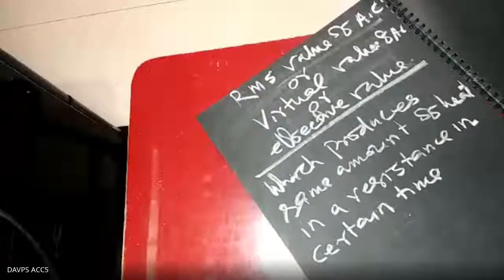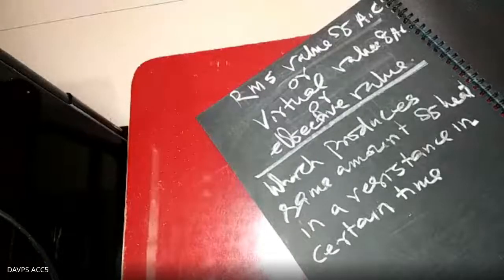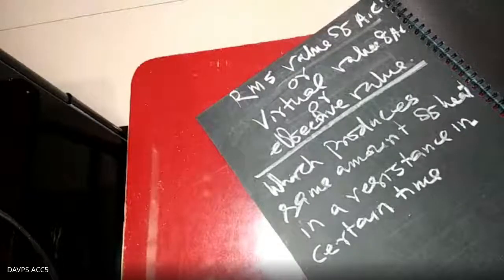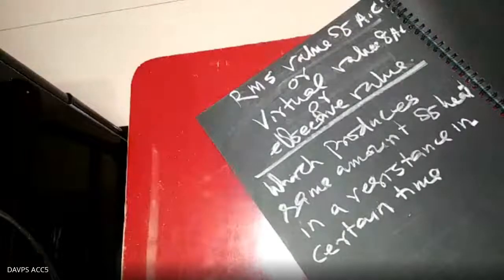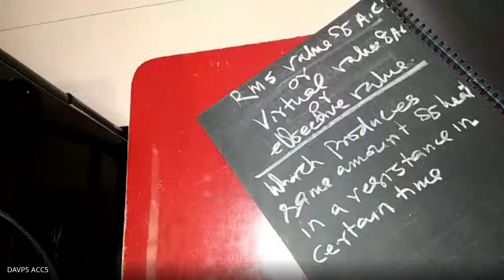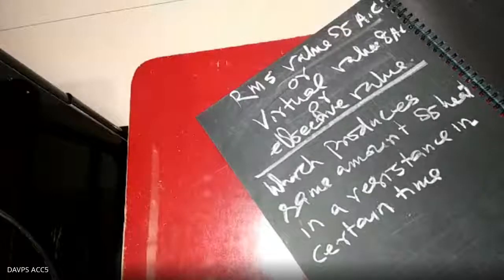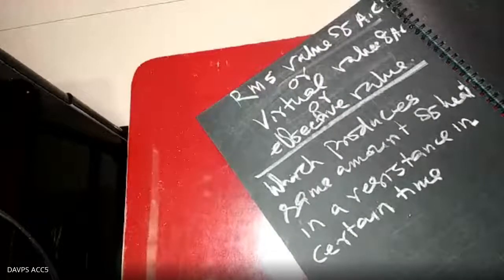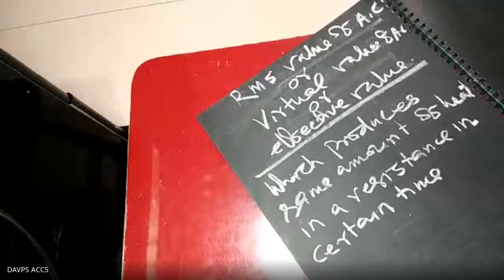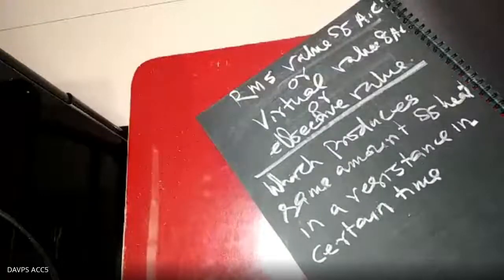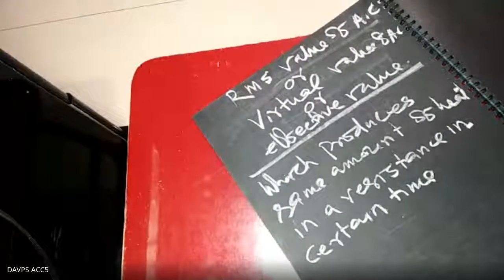I am repeating it again. RMS value of AC is that value of steady current which produces the same amount of heat in a resistance in the same time as the AC produces. We are comparing AC to steady current. I think you have written all this. And what I'm telling, we are considering the heating factor.